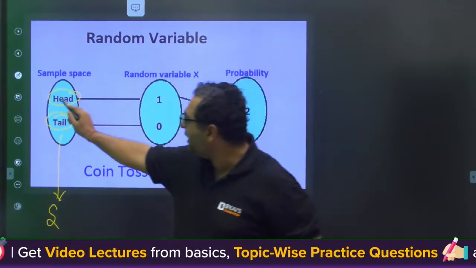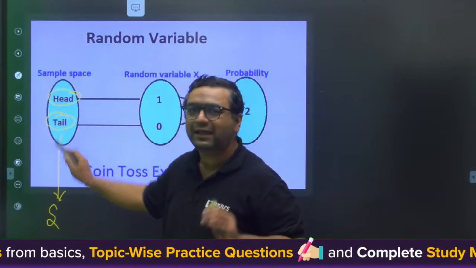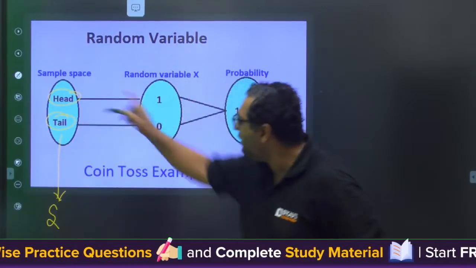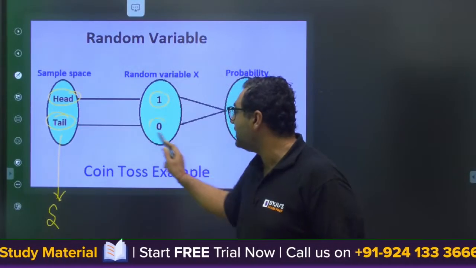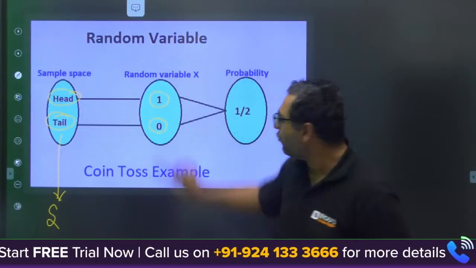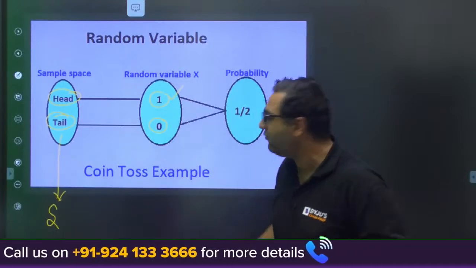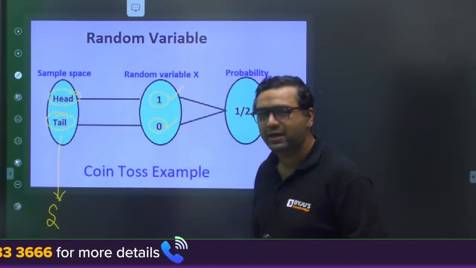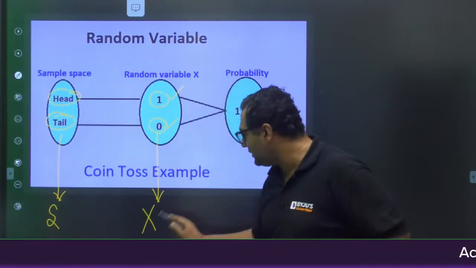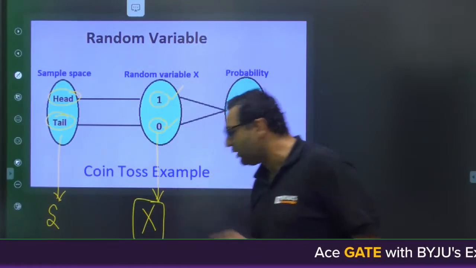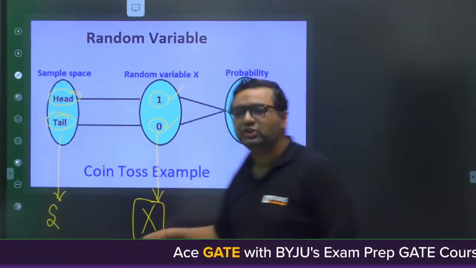There are two possibilities: one, head can come; second, tail can come. When head comes, I will say 1. When tail comes, I will say 0, because we want head. So 1 means yes, we get head, and 0 means we do not get head. This is said to be the random variable. Whenever we talk about this random variable, it is a function.